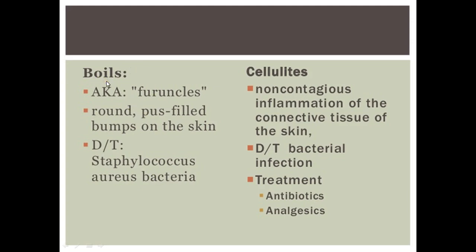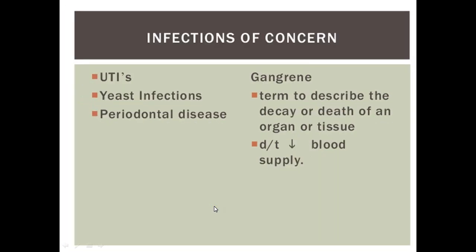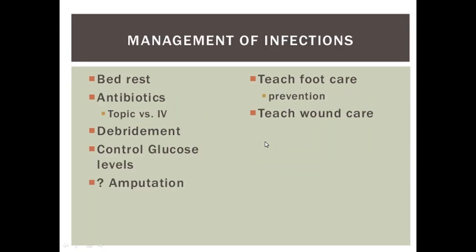They can have boils, also known as furuncles, round pus-filled bumps on the skin, and usually Staphylococcus aureus bacteria is responsible. They can have cellulitis, a non-contagious inflammation of the connective tissue due to bacterial infection. Treatment is antibiotics and analgesics. They can keep on having UTIs, yeast infections, periodontal diseases. Then there can be gangrene, not only of the foot, but of the hand and of the finger as well.